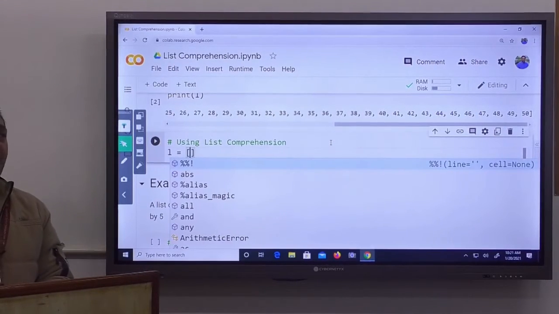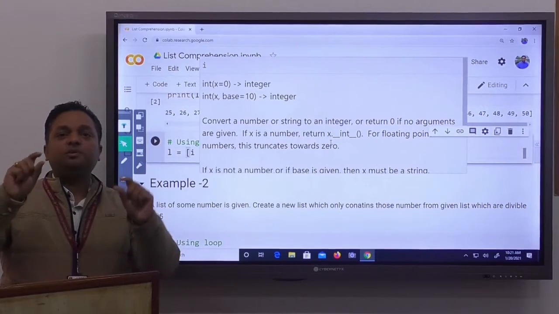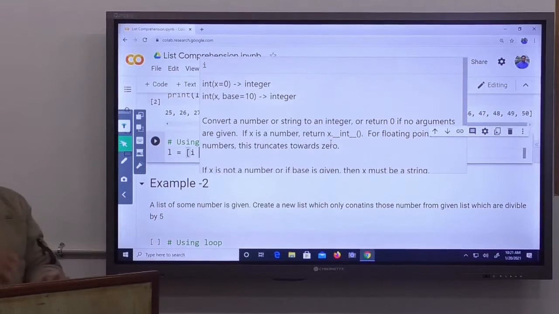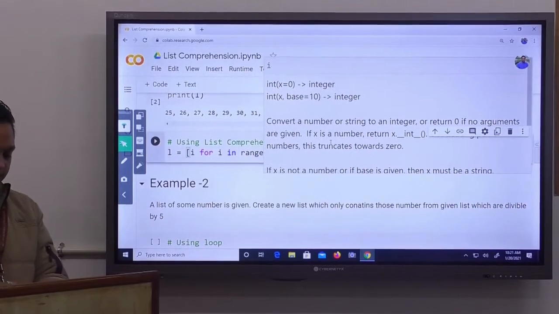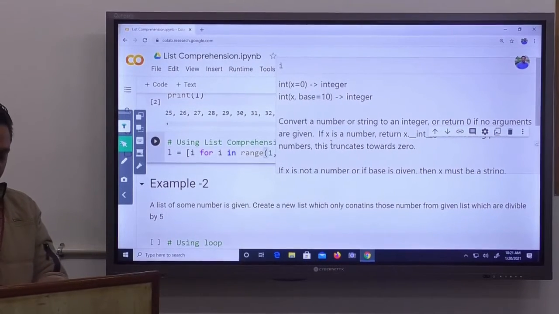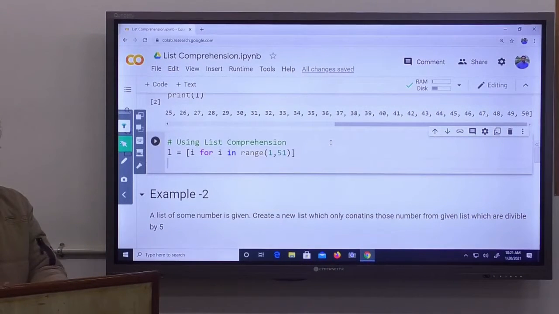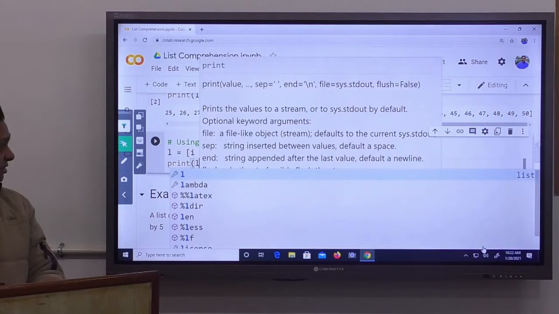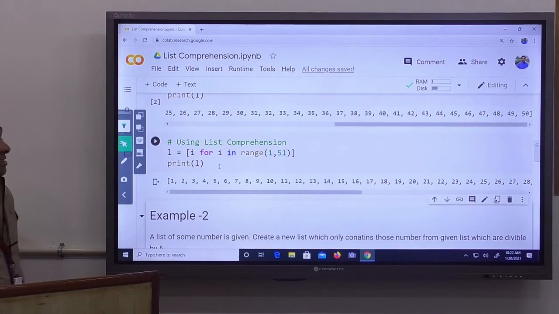Here I want a list of values represented by i, for i in range 1 to 50. That's it. When we execute it and print L, it gives us the same answer. Run it. This is a list comprehension.